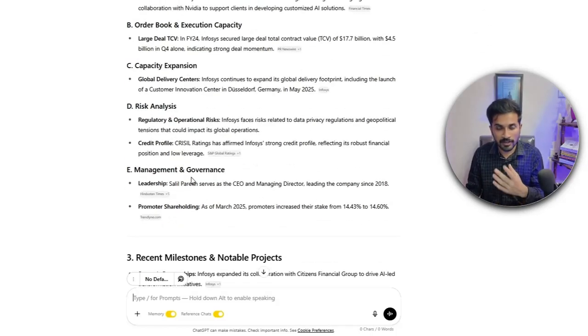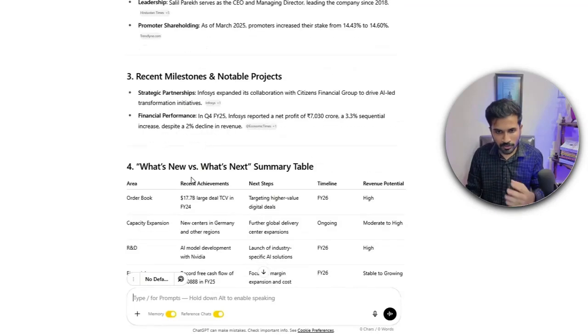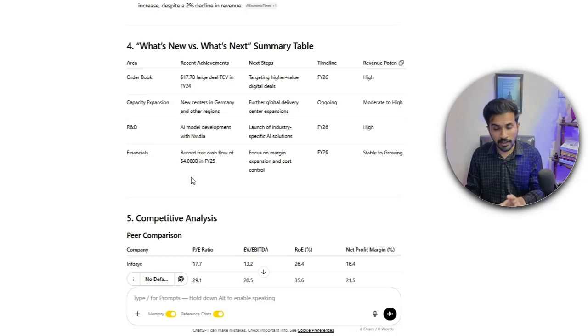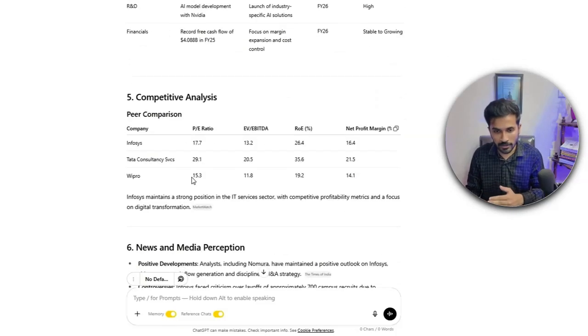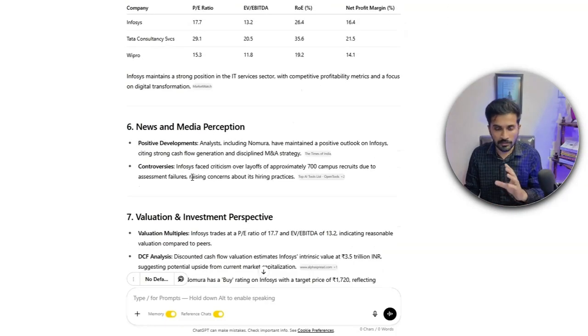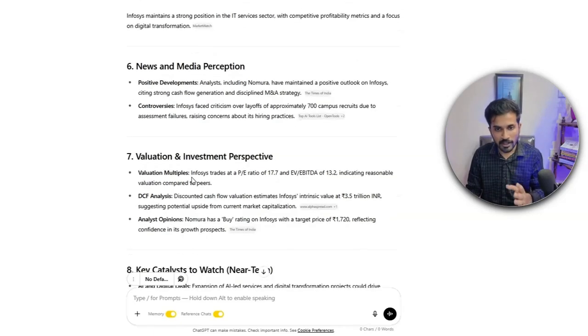and also a commentary on the management, the recent milestones or the recent significant events that have happened in the company, and a summary of all of that. Then a competitive analysis of what the related companies are and how they are performing. And then at the end, you have recent news that has happened and also a commentary on the valuation.